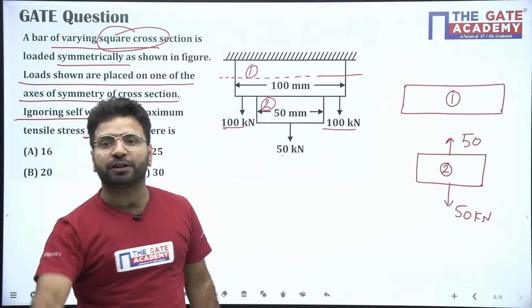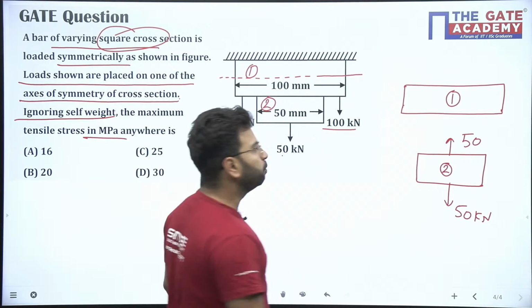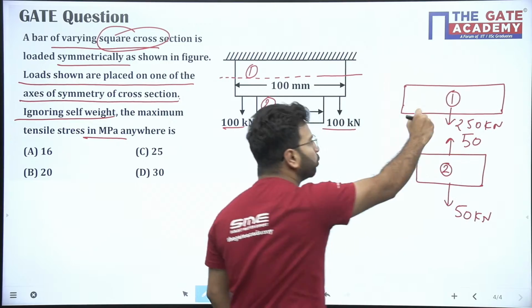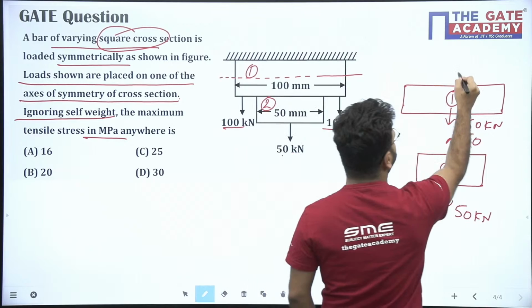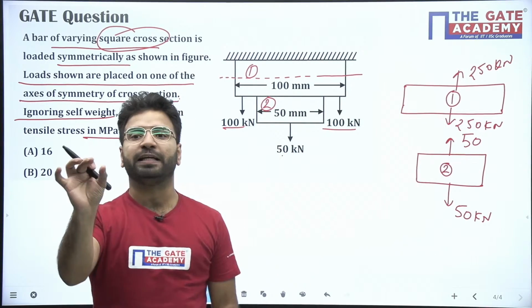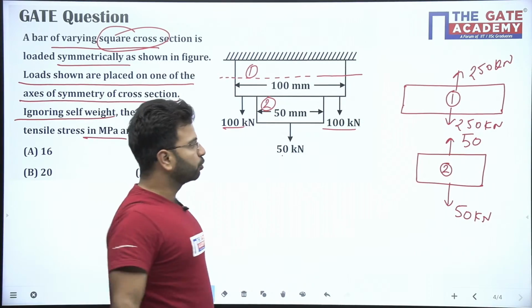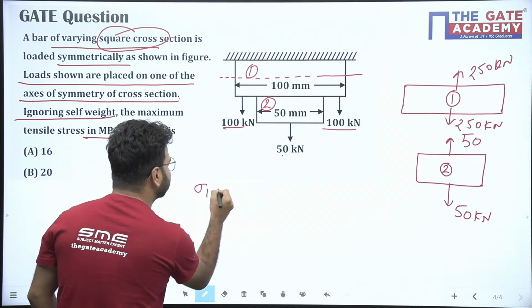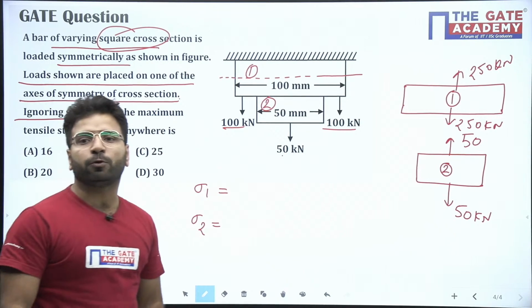So total how much force is there on the top block? Total 250 kilonewton force is there. So here the force is 250 kilonewton. Now here 250 is there. For balancing the equilibrium of block 1, definitely 250 should come on the top also. Yes or no? We have to maintain the equilibrium of each and every part of the bar. Okay, so here 50, here 250. Now if I ask you sigma 1 and sigma 2, what is sigma 1, sigma 2? Sigma 1 is stress in block 1, sigma 2 is stress in block 2.